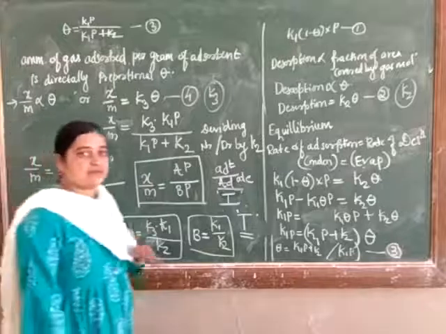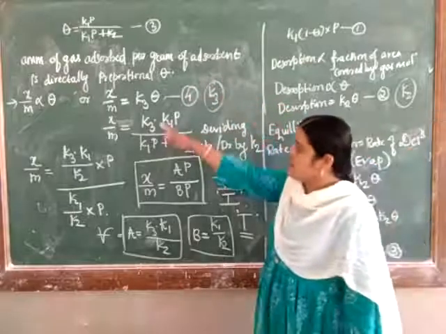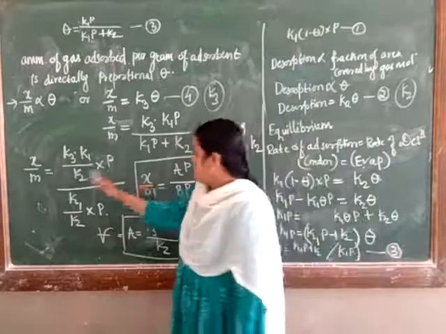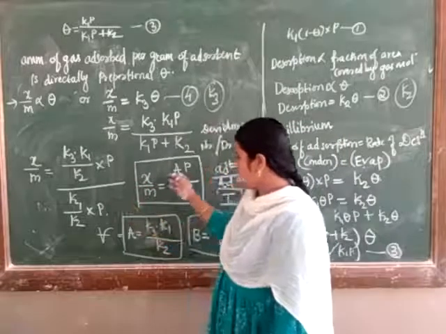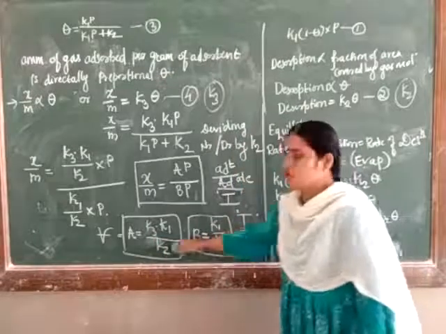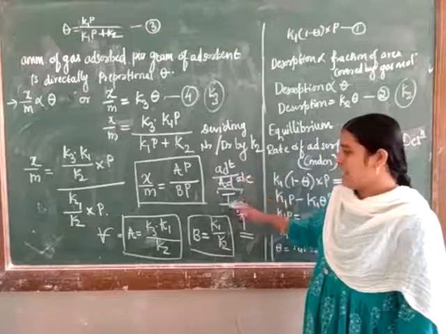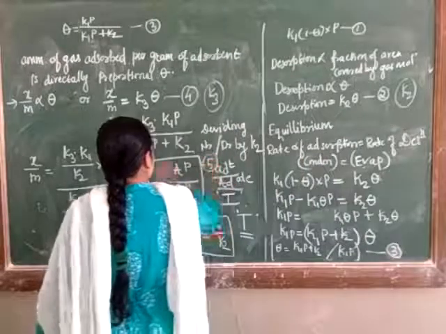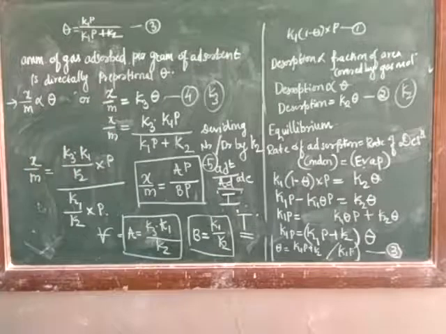I hope you understood this particular equation. Up to here, we took this equation and substituted the value of theta from equation 4, and after that we divided numerator and denominator by K2, and the P is already in the equation as AP over BP, where A is K3 K1 upon K2 and B is K1 upon K2. These are constants whose magnitude depends upon the nature of adsorbent, adsorbate and temperature. And this is our equation, the linear adsorption isotherm itself. I hope you understood this particular equation.